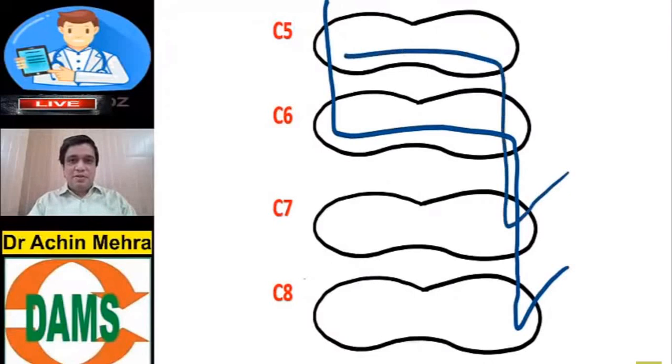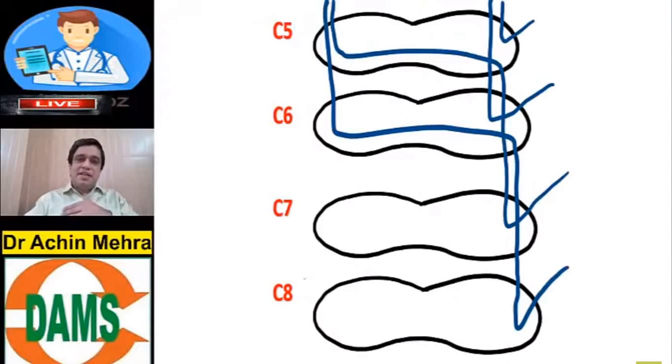The spinothalamic of C7 segment will cross the midline in C5. The spinothalamic of C6 segment will cross in C4. C5 will cross in C3. So the basic concept again: the spinothalamic crosses the midline in the anterior half of the spinal cord, but not at the same level. 2 segments above the point of entry.